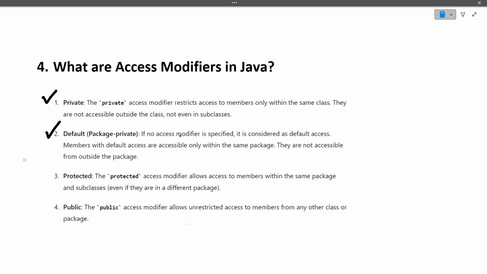If no access modifier is specified, it is considered default access. Members with default access are accessible only within the same package. They are not accessible from outside the package.